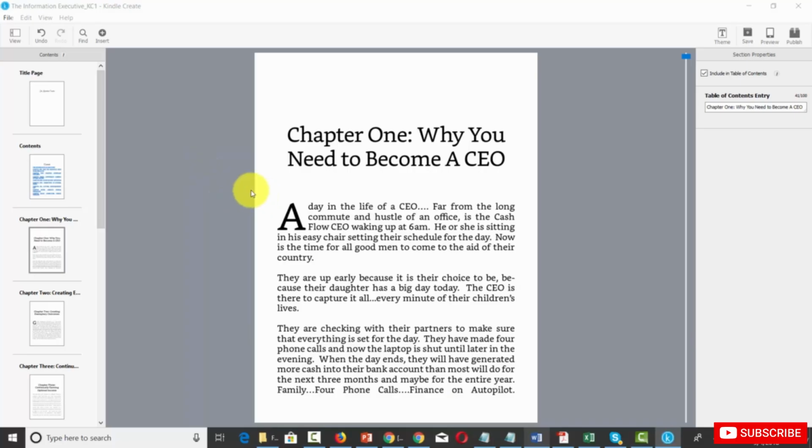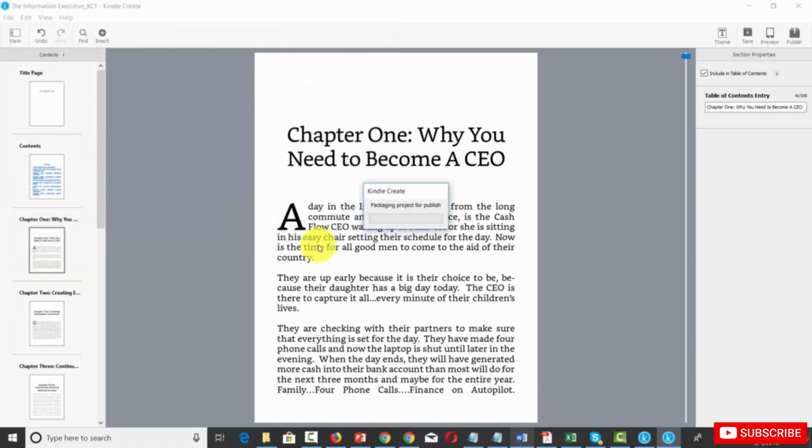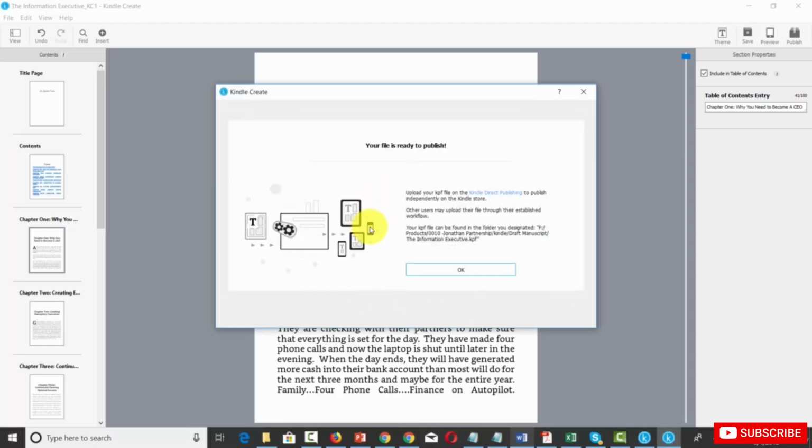Welcome back. Now when your content is final, in Kindle Create, you're then going to click the Publish button. You're going to be asked to save the final file. And then Kindle is going to package the project for publication. And then that will be the file that we're going to upload to our Kindle account.